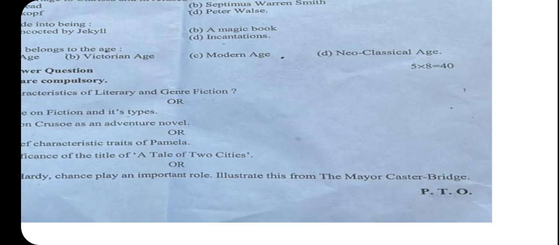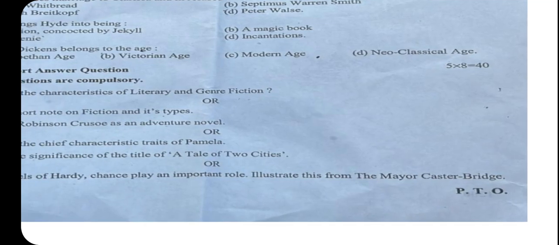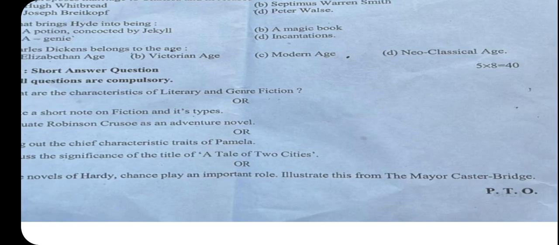In The Mayor of Casterbridge, Casterbridge is the name of the place, and the mayor is Henchard. So how Henchard changed his life: sometimes he faces good times, but then he is not happy, and sometimes he takes wrong decisions, and different chances come in his life. He becomes mayor because of his caliber, but then he misuses it because of his temperament, his negative feelings, and his bad habits.